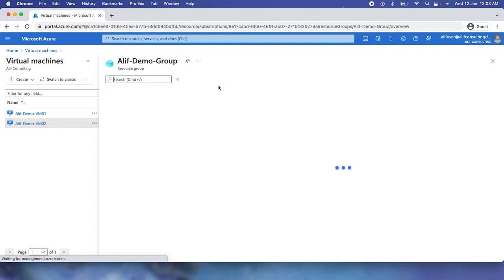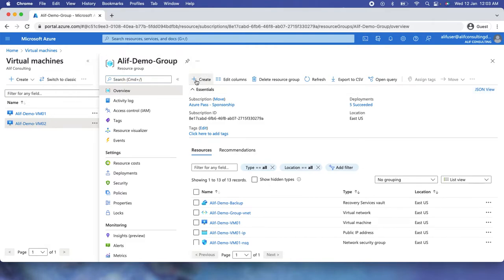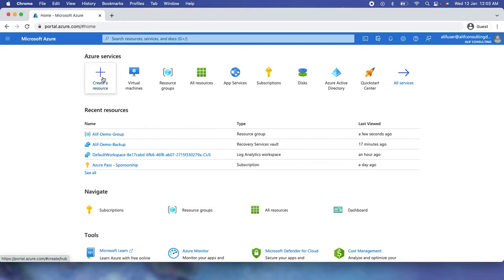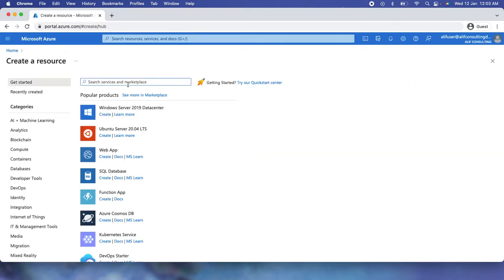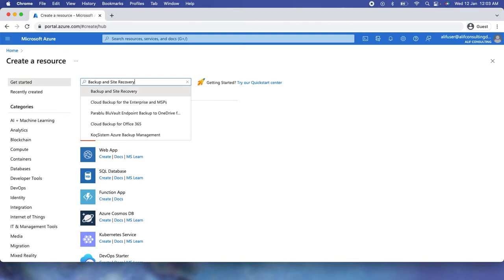So I would be going into this resource group, and from here I can go ahead and create that. Either I can go to the home page, and from here I can also create the backup service. So I'm going to type backup and site recovery.